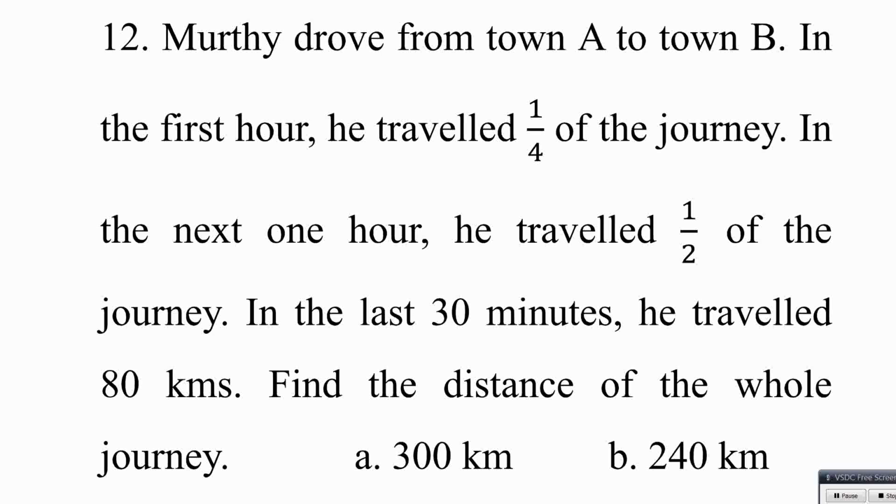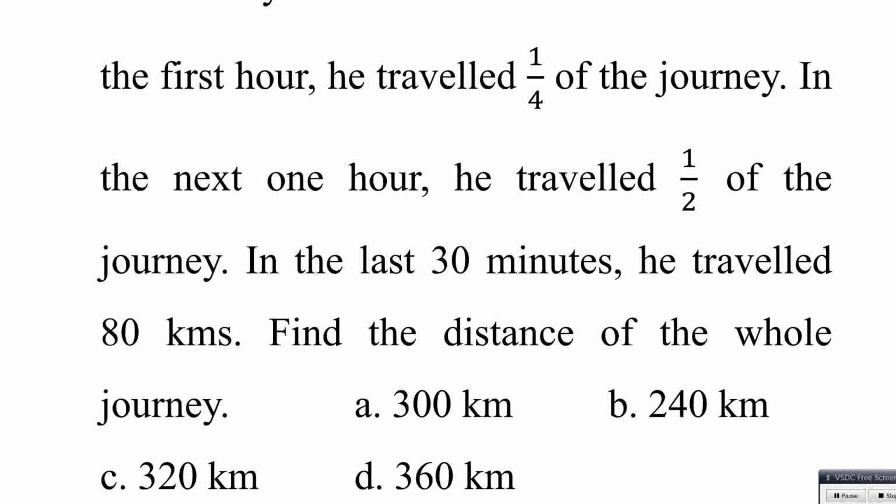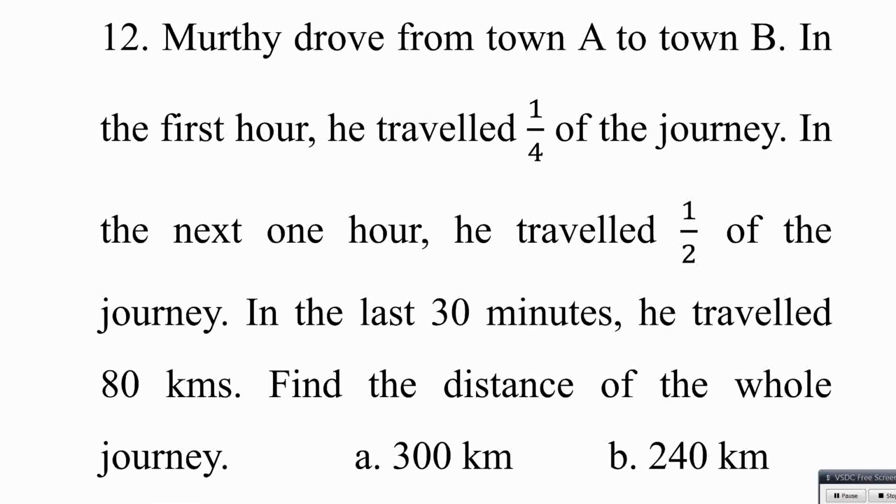Total can be divided as half plus half. Half can be divided as 1/4 plus 1/4. Still 1/4 is available. That 1/4 is 80 kilometers. So 1/4 is 80 means total is 320. Option available: 320. If they want to ask the same question, they may ask you in a different style, like average speed, okay, a lot of other stuff, speed in the first 1 hour, something like that. But they're asking here basics.